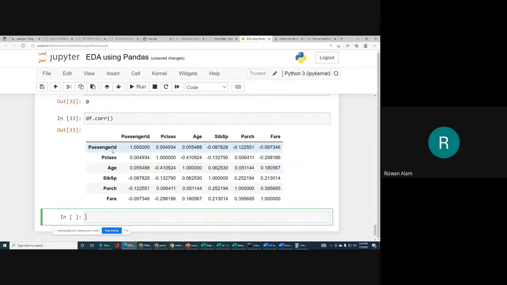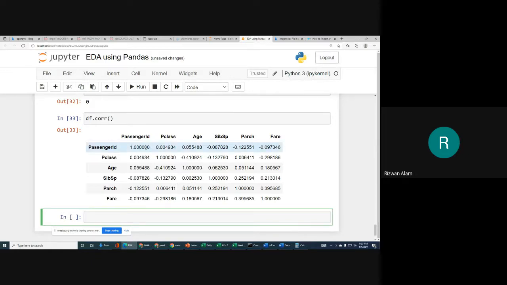You can see that PassengerId is correlated with PassengerId. What is the correlation value? It is 1, because PassengerId is of course totally correlated with itself. But how is PassengerId correlated with Pclass? 0.004934. It means PassengerId is not very much correlated with Pclass.